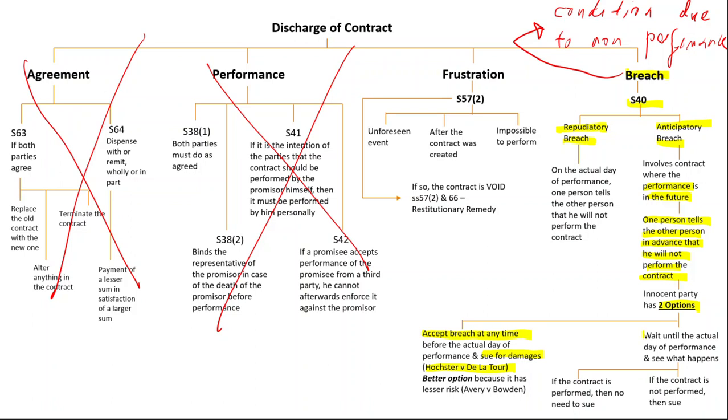Second option, wait until the actual day of performance and see what happens. If you choose to wait and the other person rents the boat, i.e. he performs the contract, then no need to sue. If he does not, sue him. But suing immediately is the better option. Every accountant says that because it has lesser risk.